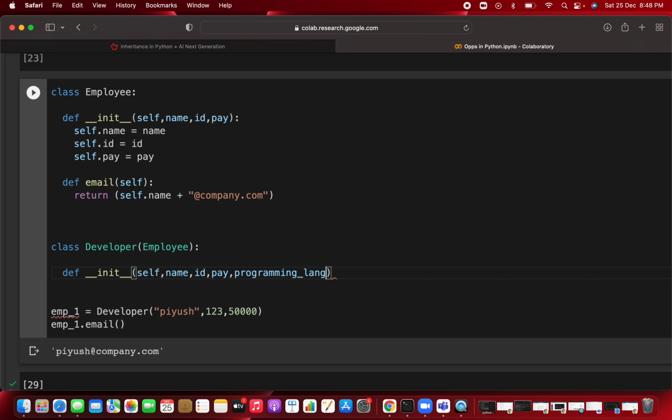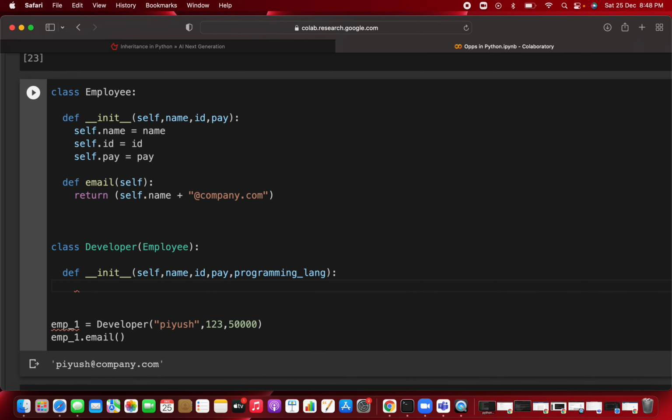You are taking one more parameter. Now you can write self.name equal to name, self.id equal to id, self.pay equal to pay, and self.programming_language equal to programming language. But what is the use of inheritance if you are again writing self.name, self.id, and self.pay?